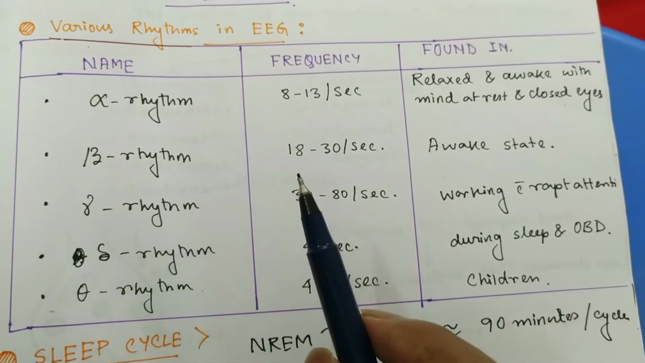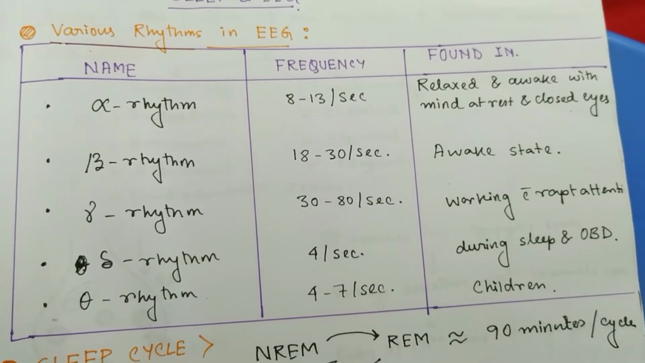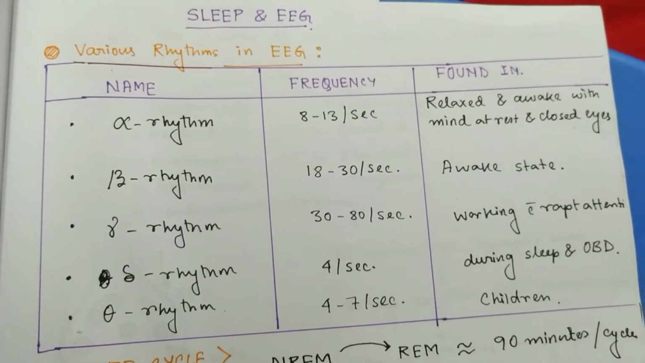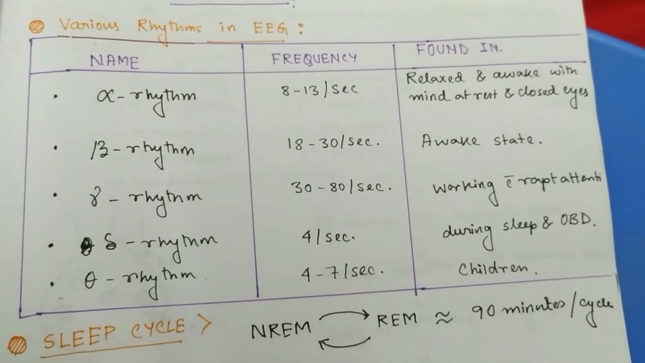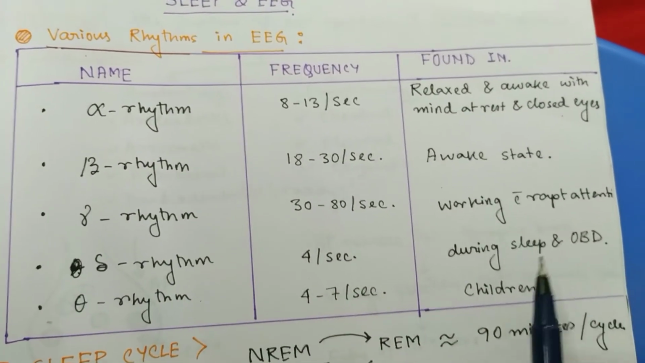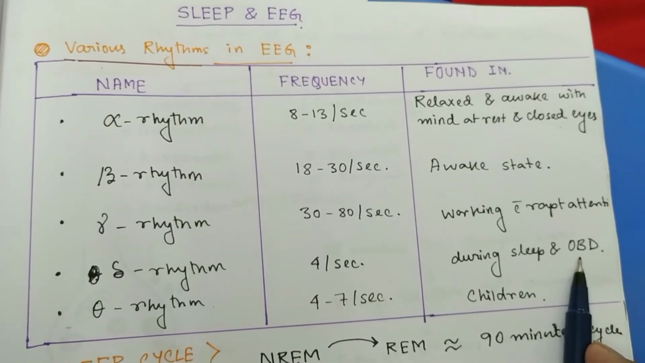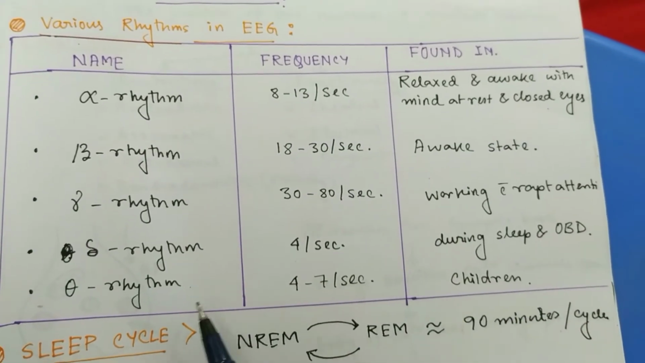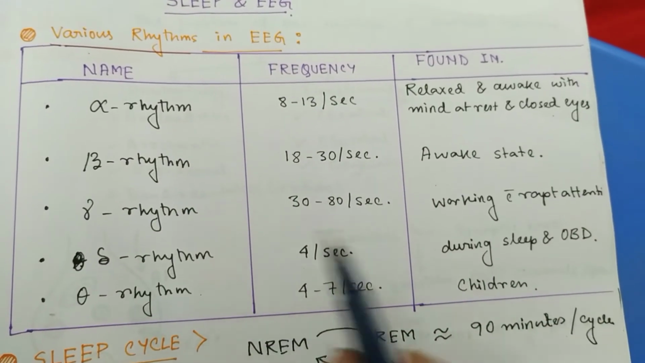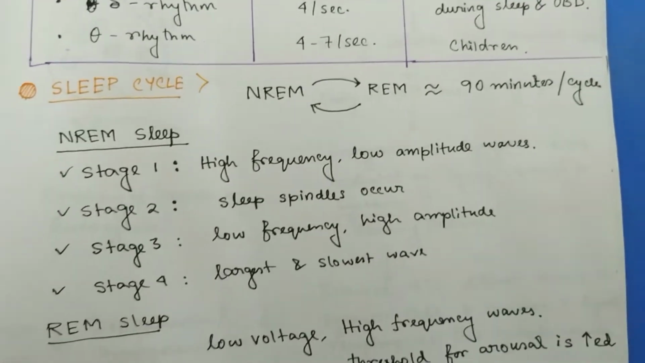Gamma rhythm is the highest frequency wave. It is 30 to 80 per second, and it is found during working with rapt attention, like solving a problem or doing a calculation, etc. Delta wave has the lowest frequency, like 4 per second, and this is found during sleep or some organic brain damage. And in children, theta rhythm is found, which has a frequency of 4 to 7 per second, that is near the delta rhythm.